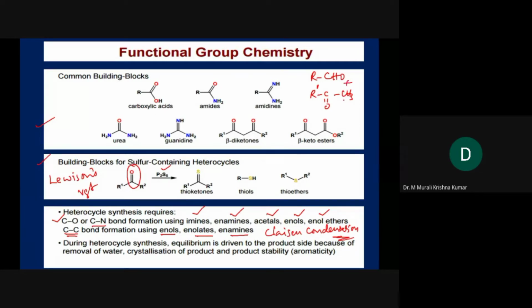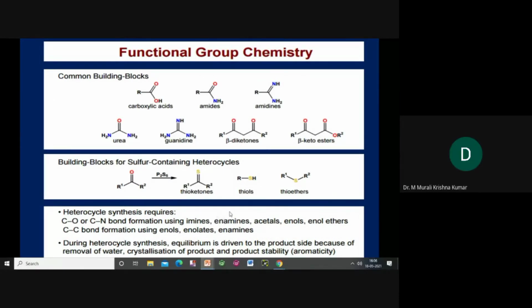If these two are made to react with each other in the presence of a base, then you will get RC=O...R. Here the double bond formation is happening via reaction of this aldehyde carbonyl with CH3. So this is the activated methyl group, and this is the carbon. These are the logics behind synthesis of heterocyclic compounds.